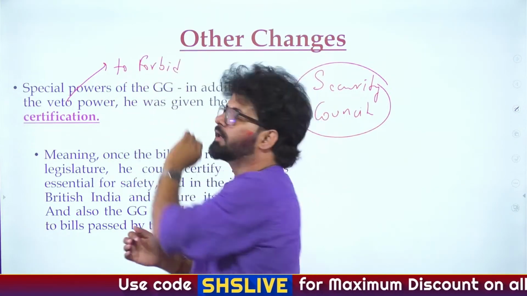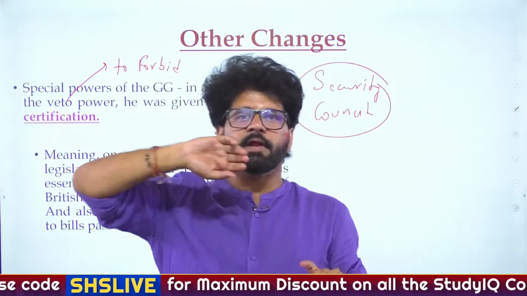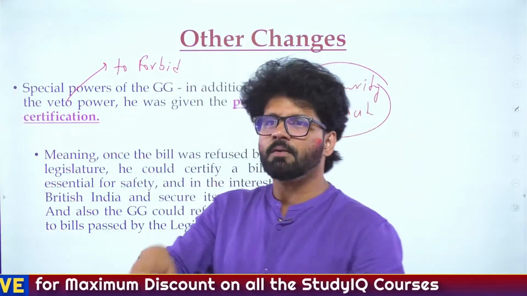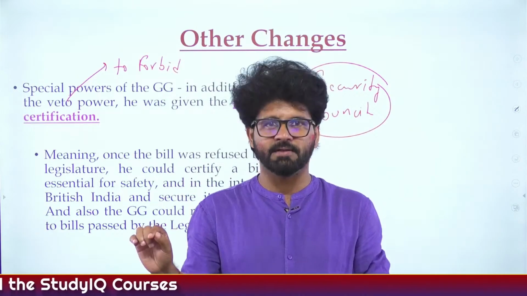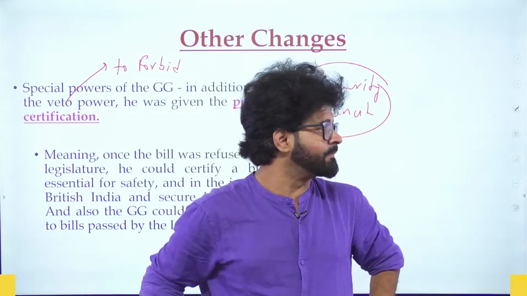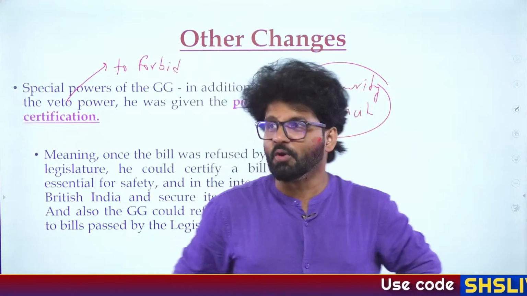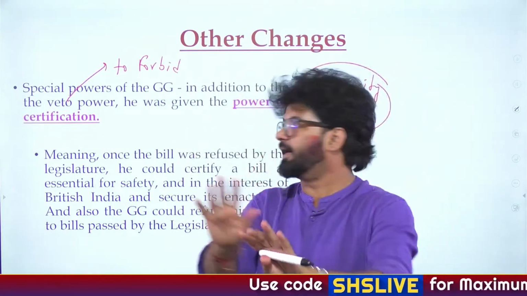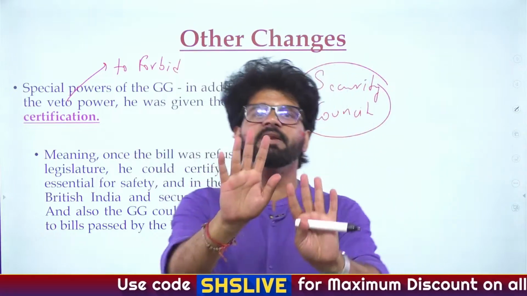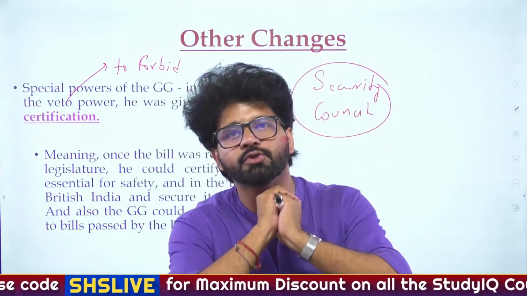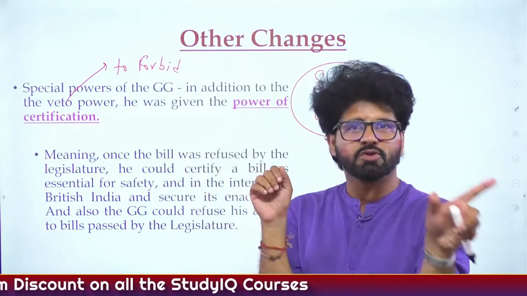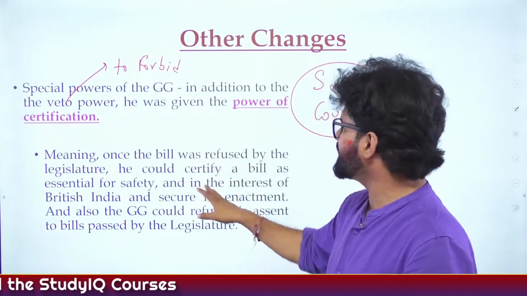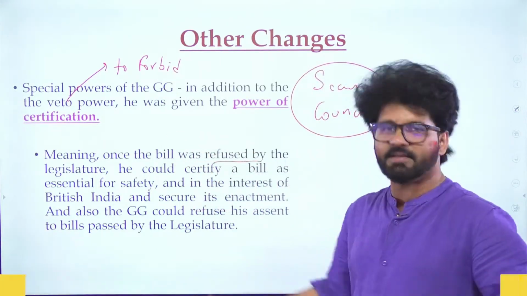Let's say 4 members of the UN Security Council are saying something, and 1 member, let's say Russia, says veto. That means they are forbidding it. That is the point you have to keep in mind. Fine. Cool. So veto power means to forbid. Here, the Governor General, especially the Viceroy, has been given the veto power, which means to forbid. But here he has also been given the power to certify. That means, let's say a bill has been refused by the legislature, which you can see.